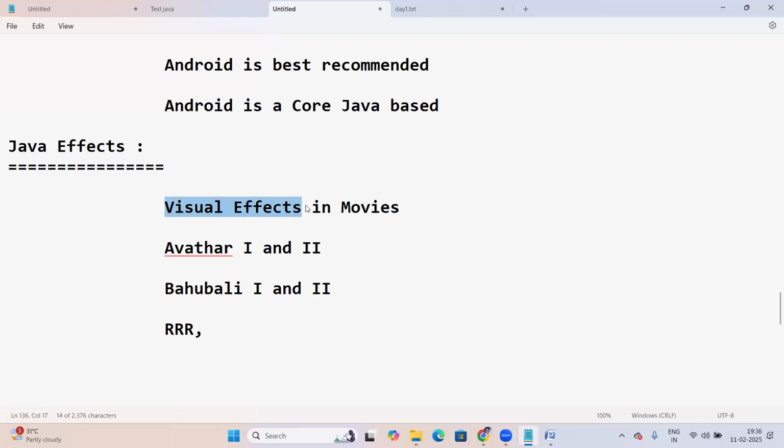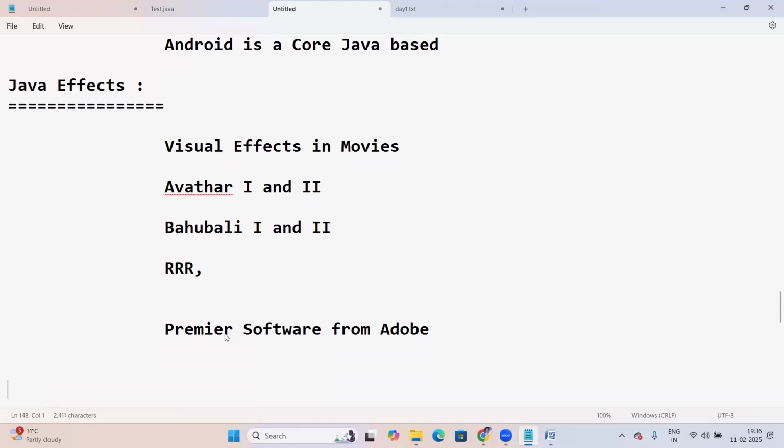Even for this one, JavaFX is not in use. This edition is also not in use. For visual effects, the film industry uses Premiere software from Adobe. This is used for film editing and all that.